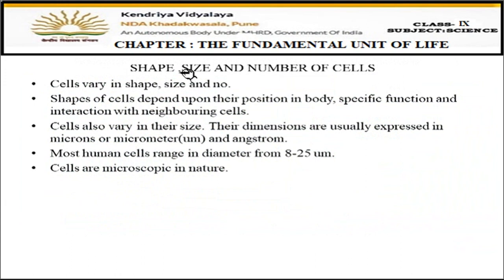Now, next is shape, size and number of cells. Now cells are not of the same shape. All the cells are not of the same shape, same size or same number. So all the cells have different shape, different size and different number as well. Now cells vary in shape, size and number.